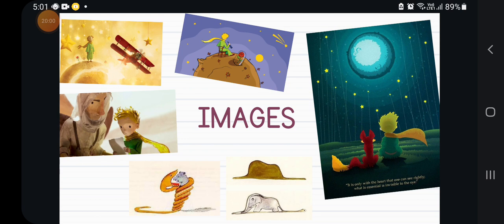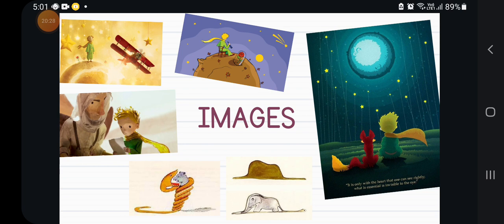The aviator says, come on, the sheep that he wants, I better draw a box, and then the little prince takes that. The aviator says that in the box is her sheep, only that she is sleeping.